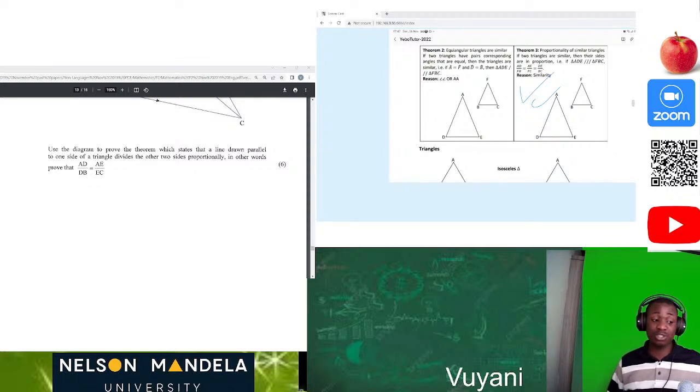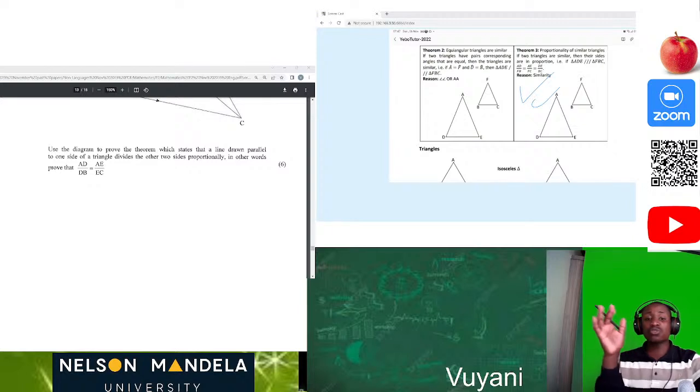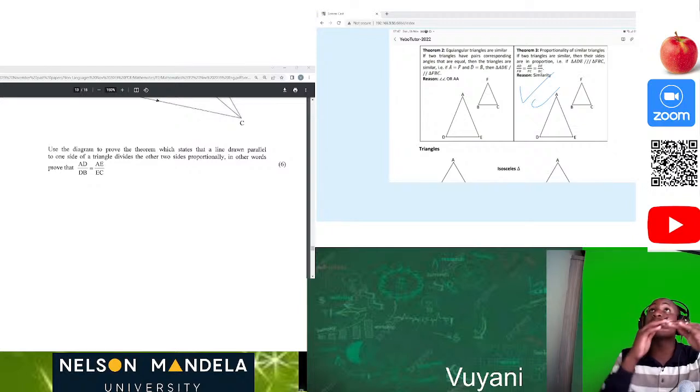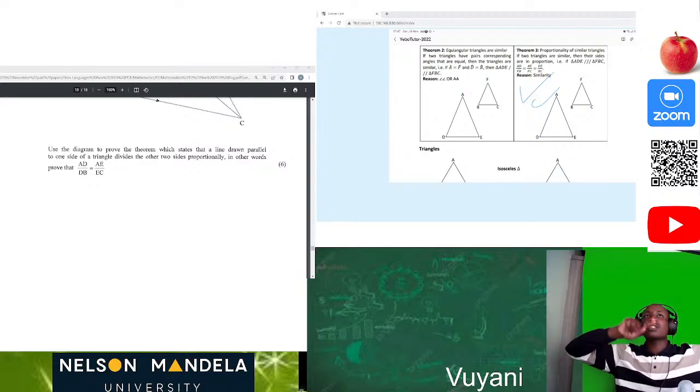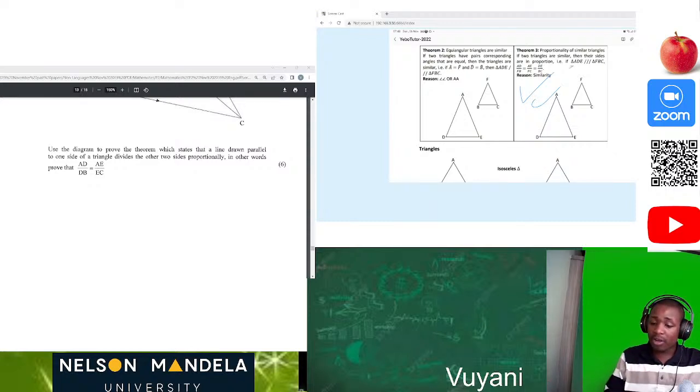The similarity theorem is usually used to answer question number 11 or question number 10, in the sense that you are looking at two triangles. They will give you one big triangle and a small triangle inside the big triangle. Please be able to see the relationship between the small one and the big one. That's when your reason will be angle, angle, angle. So this is so important, and this is also important.